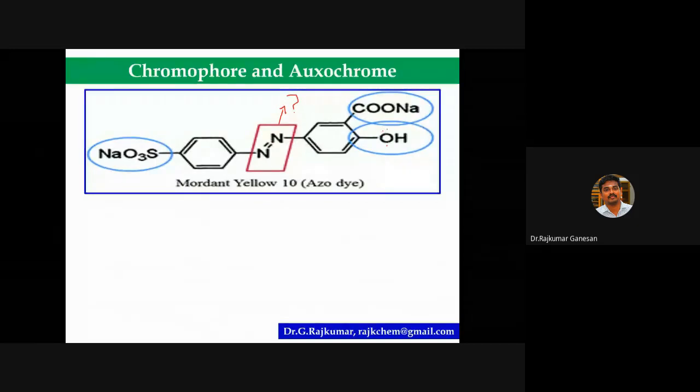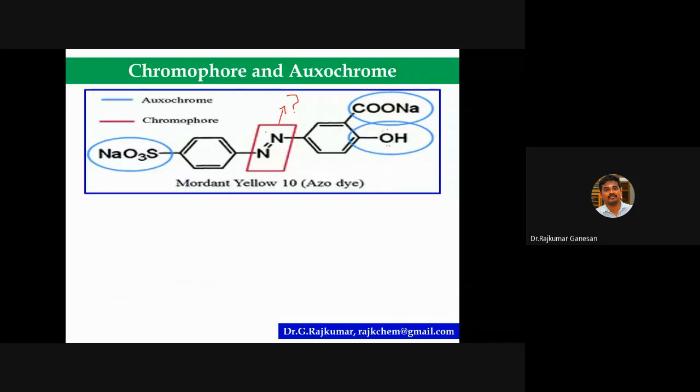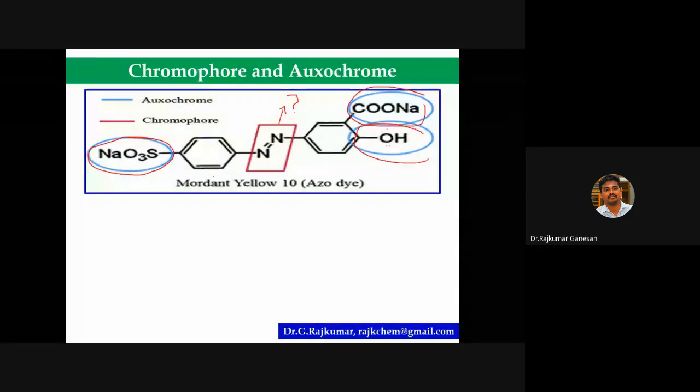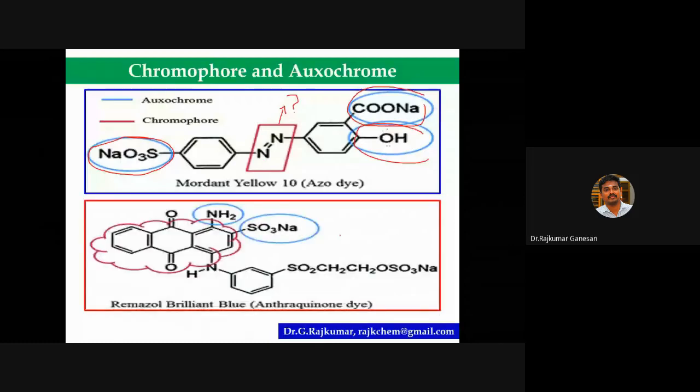Similarly, amines. This is a diazo, so this is a functional group. And look at this. The circled one is an oxochrome, and this is a chromophore. And this is the modern yellow. This is an azo dye.